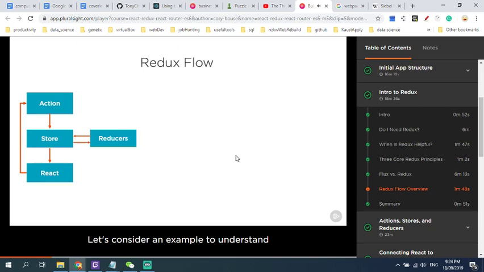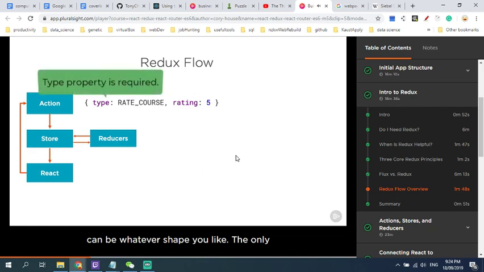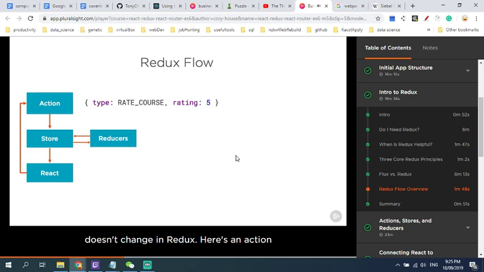Let's consider an example to understand this flow. An action describes a user's intent. It's an object with a type property and some data. The data portion can be whatever shape you like. The only requirement is that an action has a type property. If you've worked with Flux, then this should look familiar. This concept doesn't change in Redux. Here's an action for rating a course. Imagine that you were rating my course on a scale of 1 to 5. Let's just say you rated it a 5.